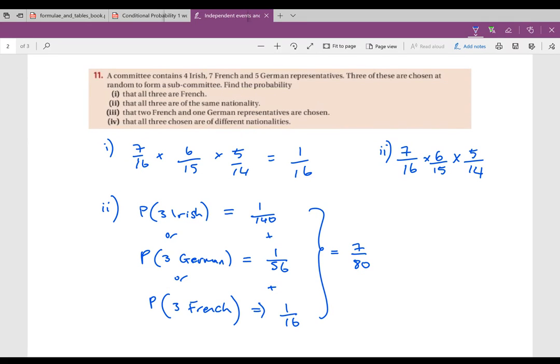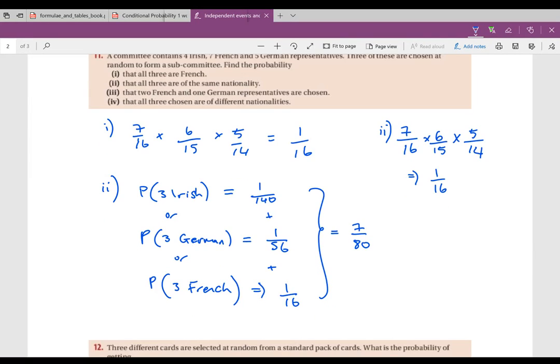And again, it doesn't matter if you start with the German, because you'll still be multiplying 16, 15, 14 on the bottom and 7, 6, 5. Even if you start with the German, if it's 5 over 16 to start off with, and 7 over 15 times 6 over 14 is fine. Ultimately, for that, you will get 1 over 16.